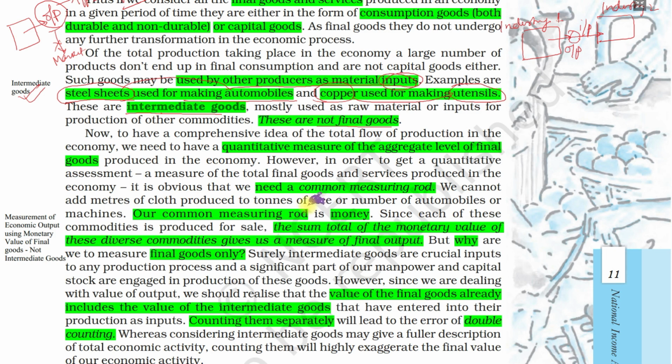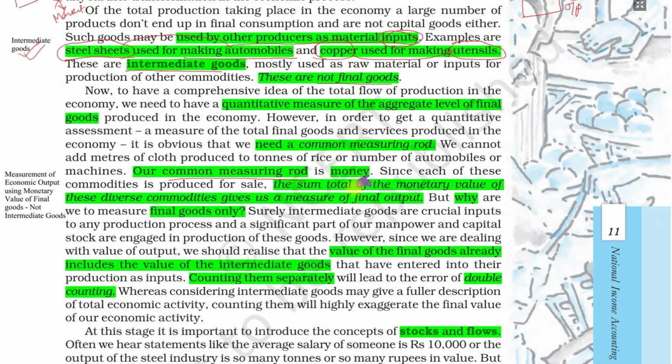Now we have to measure the output of the economy. How can we measure it? We need a common measuring rod, a single point of reference which we can use throughout the economy. That is money. We assign a monetary value to each output, and we sum up all the monetary values.